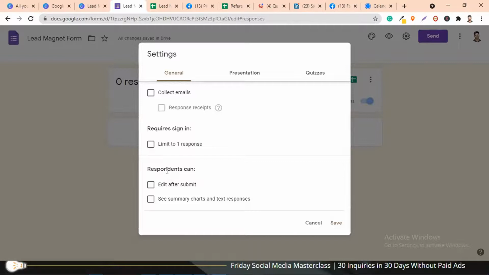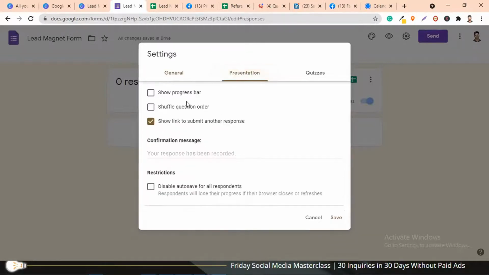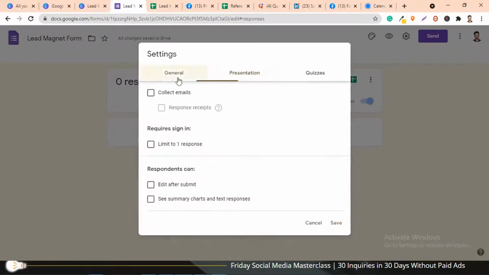Now here you will have to go to presentation. These are some settings; just make sure they are kept unchecked. Limit to 1 response, we don't want that. We want a particular parent to be able to fill up this form multiple times.